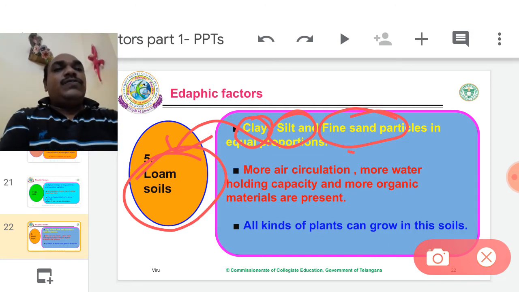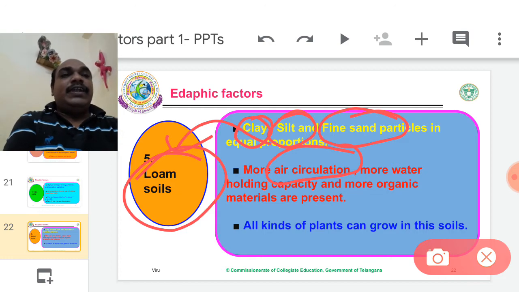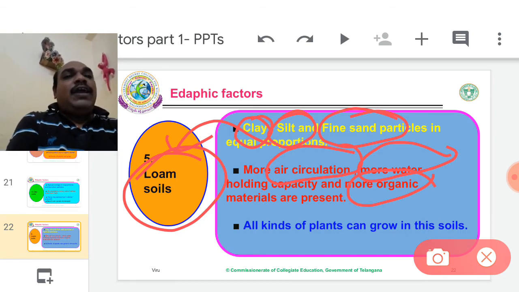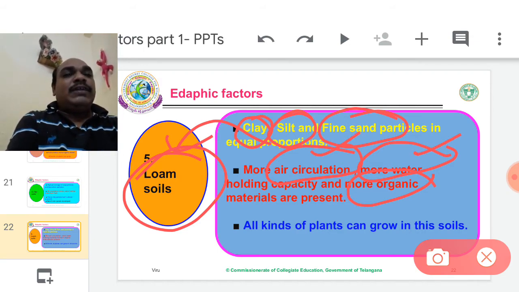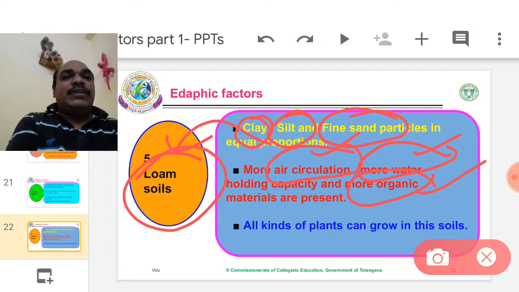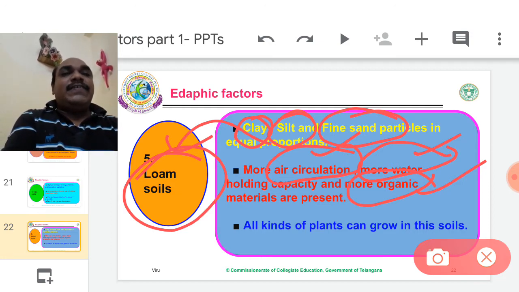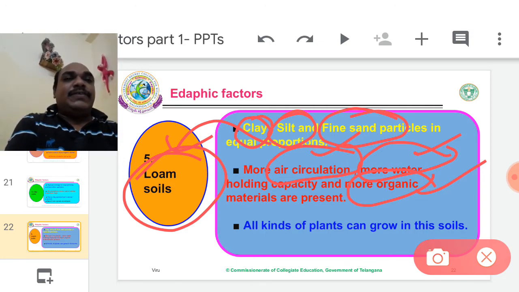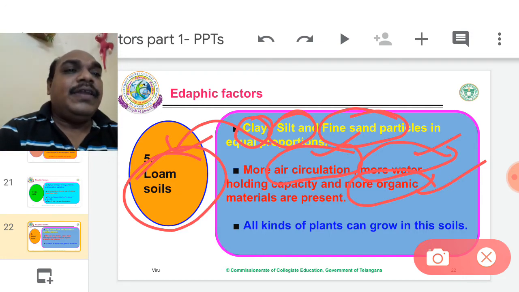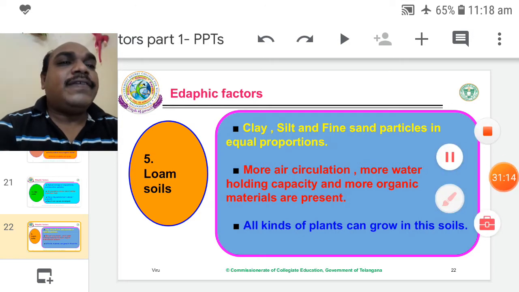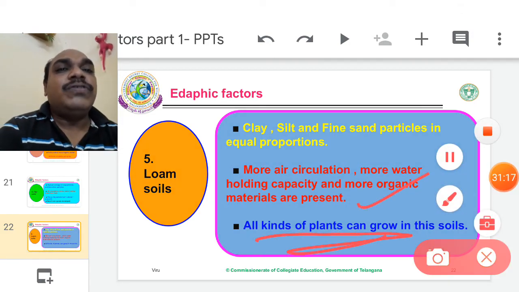The loam soil shows more air circulation. Advantage, more water holding capacity. One more advantage, more organic material. So all are advantages. Sufficient air circulation, sufficient water holding capacity and sufficient organic materials are available. So these soils exhibit all fine characters, all positive characters. So it is the best soil for agriculture. Therefore, all kinds of plants can grow in these loam soils.